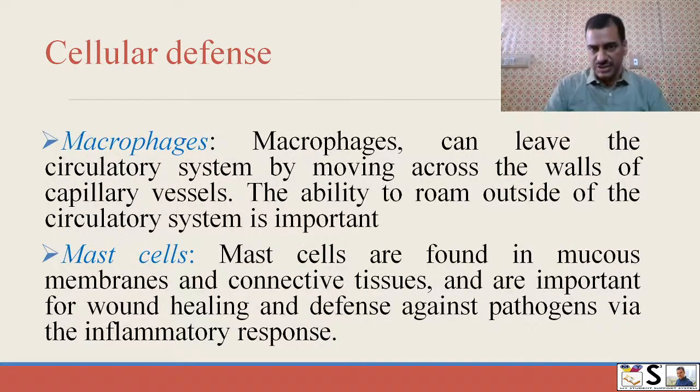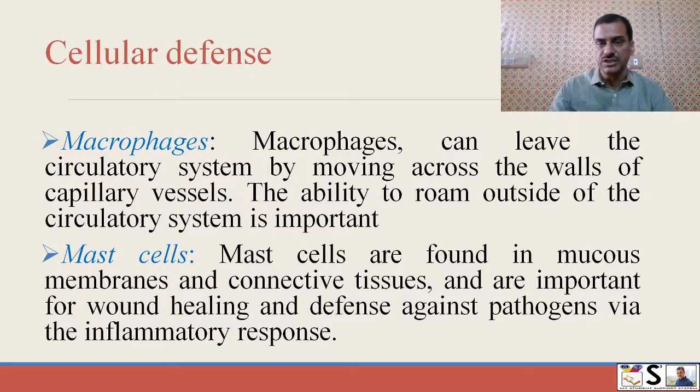Next are macrophages. They are also in the blood. Macrophages can leave the circulatory system by moving across the walls of capillary vessels. This ability to roam outside the circulatory system is important for our immune system.